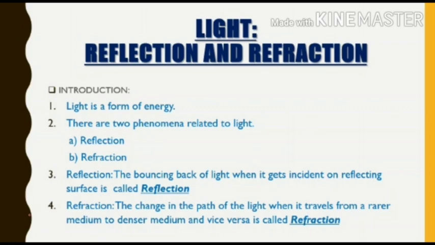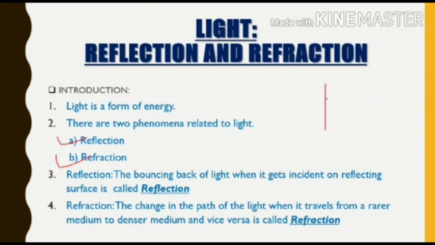So basically light is a form of energy, as we all know, and there are two phenomena related to light. The first one is reflection, the second one is refraction. So what is reflection? The bouncing back of light when it gets incident on a reflecting surface. So this is the phenomena of reflection.